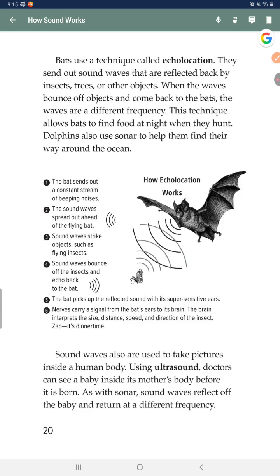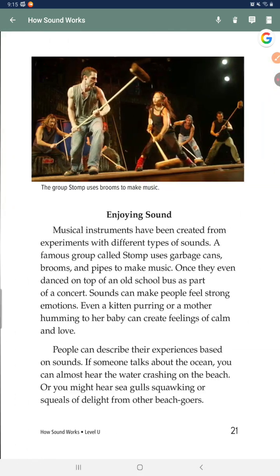Sound waves also are used to take pictures inside a human body. Using ultrasound, doctors can see a baby inside its mother's body before it is born. As with sonar, sound waves reflect off the baby and return at a different frequency.